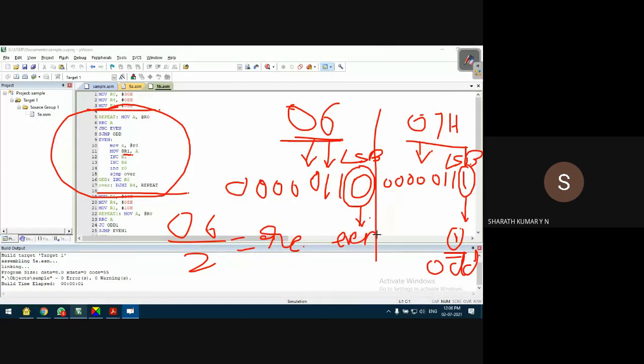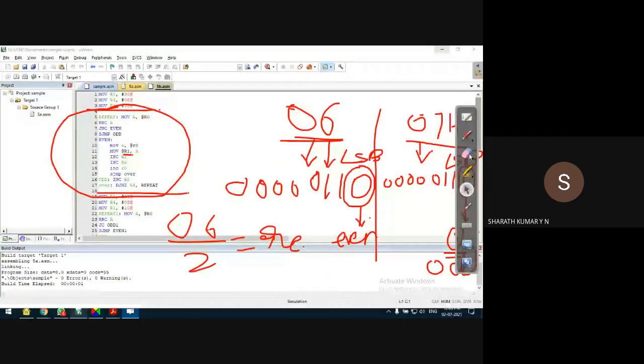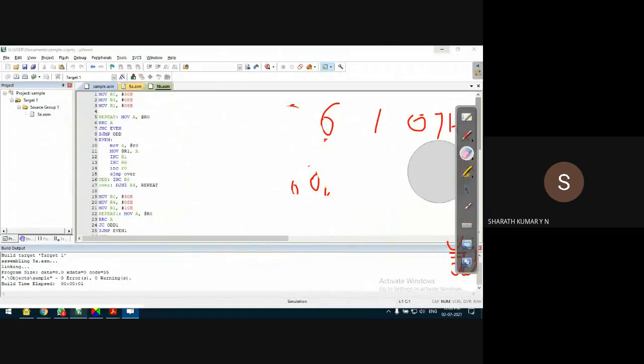Very simple. Accordingly, in the numbers stored starting from 30h, pick a number and check its LSB. If it is 0, the number is even. If the LSB is 1, it is odd. Very, very simple. How do we do that in the program?